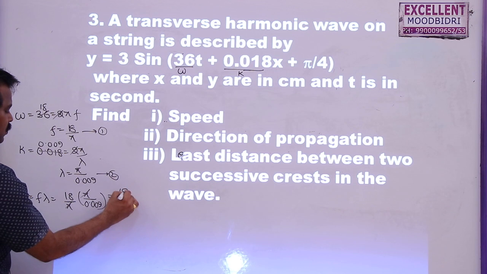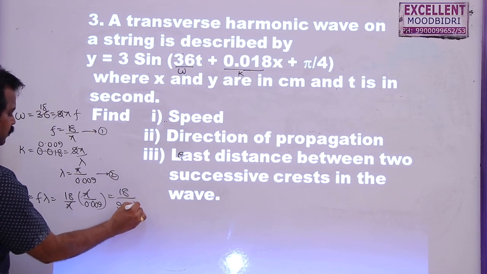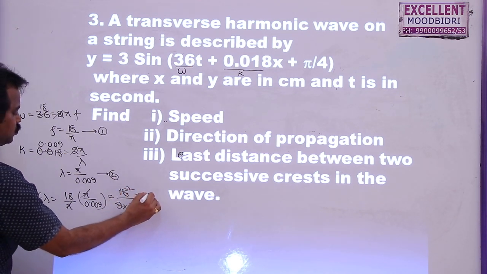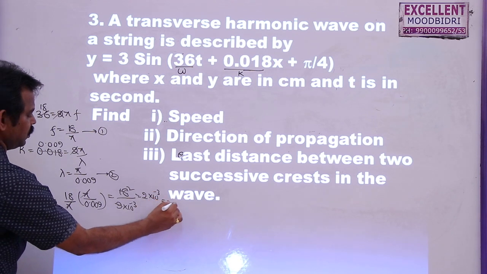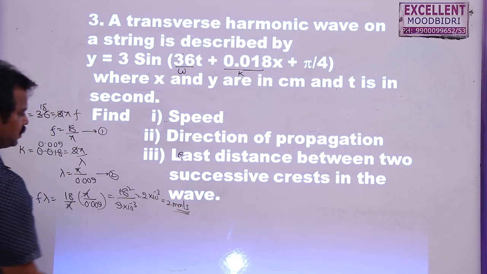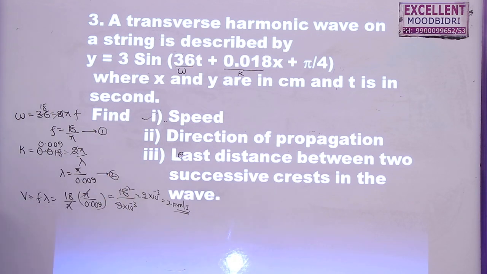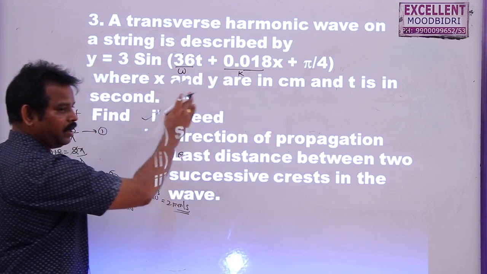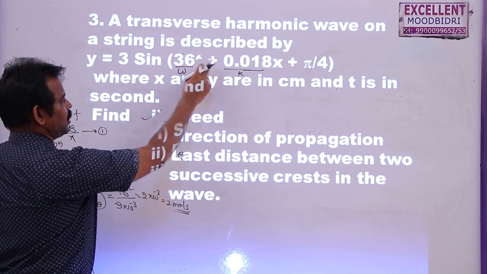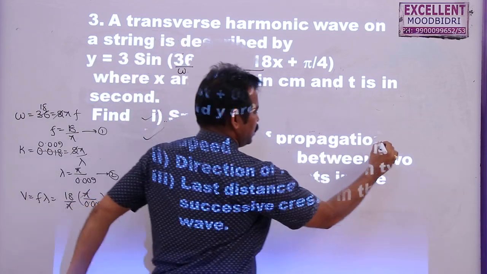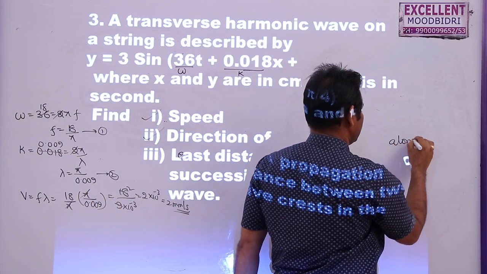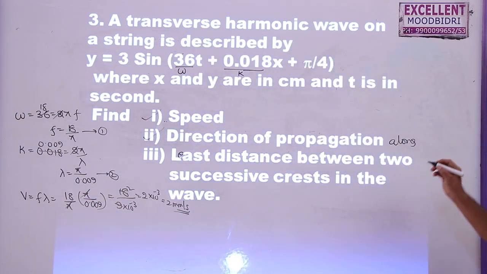Pi cancels, 18 by 9 into 10 power minus 3. So this is 2 into 10 power minus 3, or 2 millimeter per second. So this is the speed of the transverse harmonic wave. Then the direction of propagation: if it is omega t minus kx, it is along the positive x-axis; if it is omega t plus kx, it is along the negative x-axis.